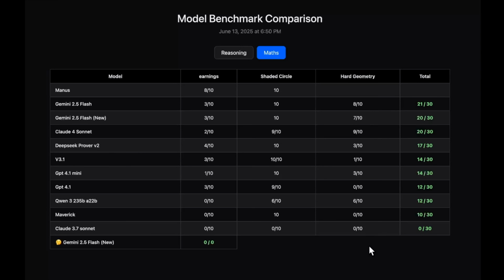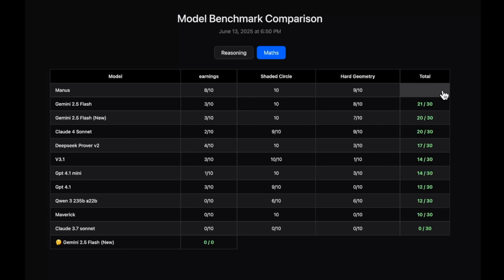As you can see, it is kind of hard and the models are not performing very good compared to the previous question where they were getting 10 out of 10. Here you can see the highest being Claude 4 Sonnet, scoring a 9 out of 10. What about Manus? Manus scores 9 out of 10 again. Absolutely insane. Even in this question, it scores the highest. In all 3 questions, it actually scores the highest, guys.